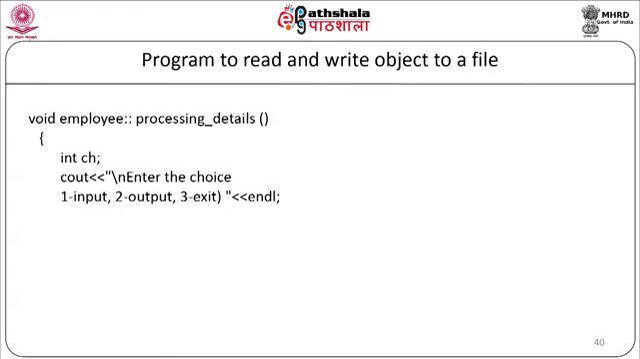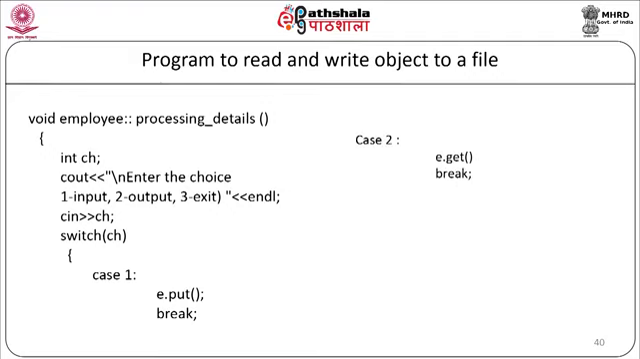We will take a choice from the user as cin ch. Now we will write our switch statement as switch ch. Case 1 will be e.put, break. We are going to call a member function put. Case 2 will be e.get and break. We will call a member function get, and case 3 will be exit 0. And our default action will be cout "wrong choice", and our switch will end